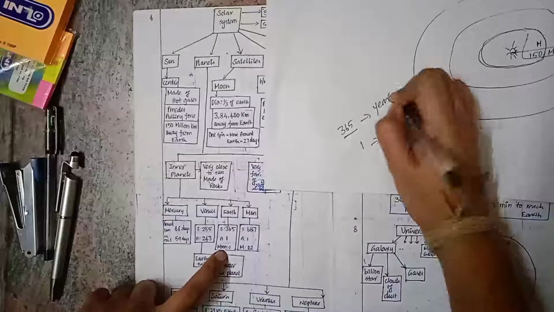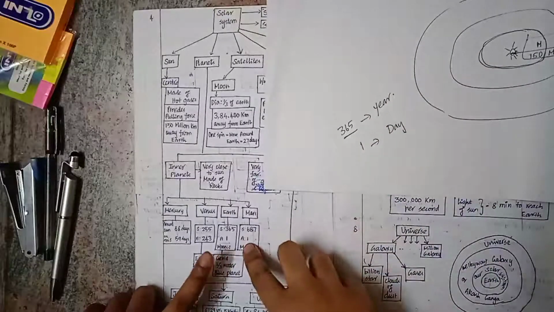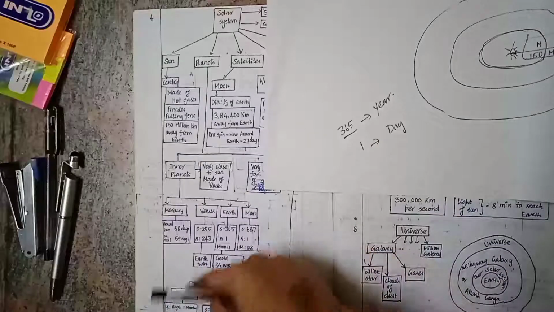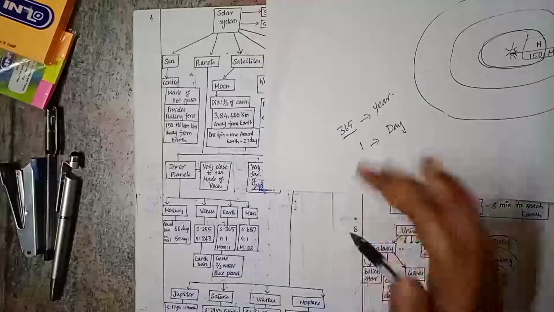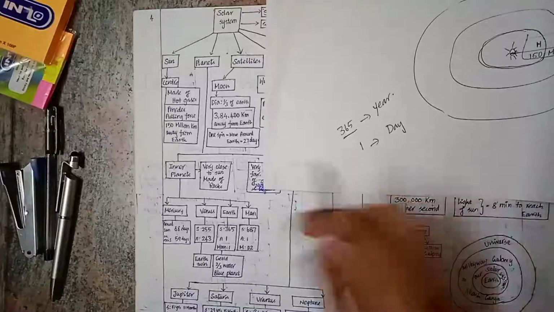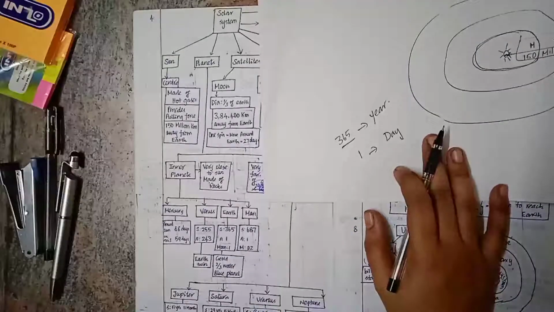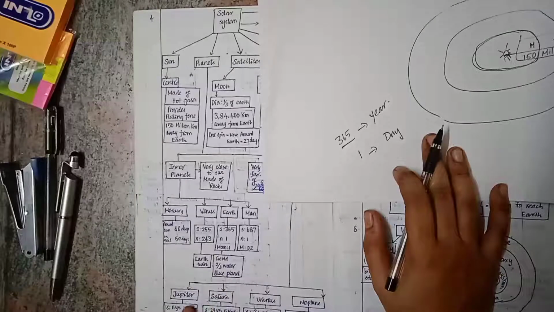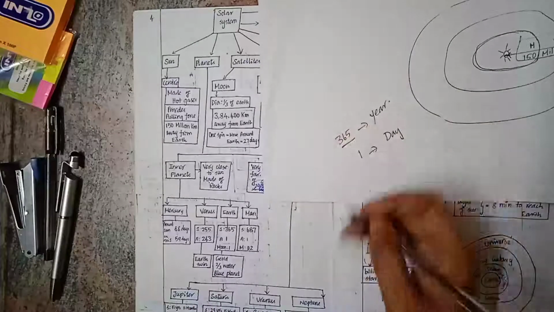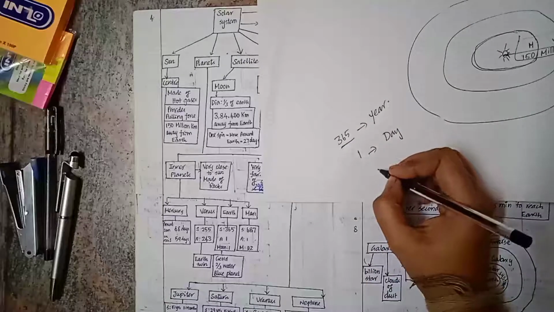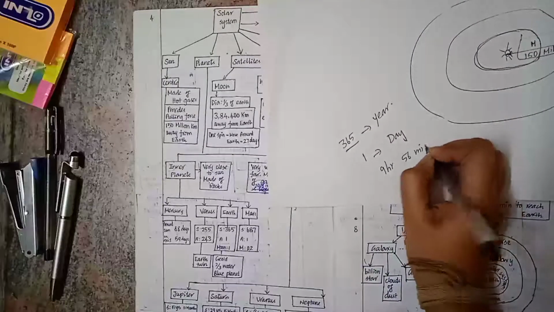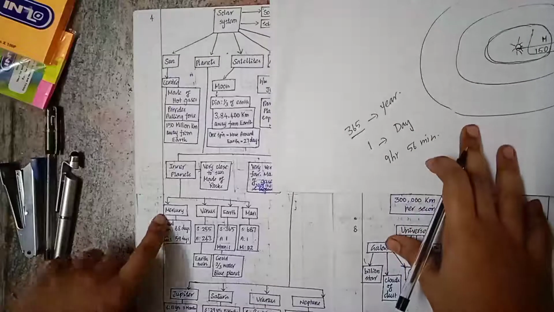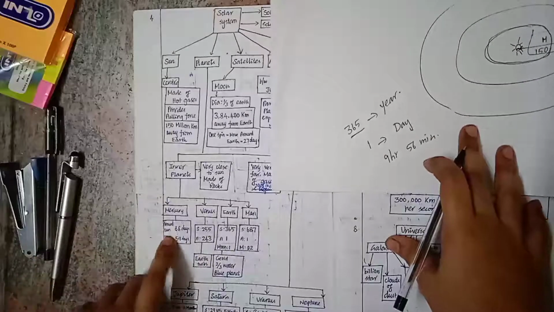a year. And then Mars also takes only 1 day, and Jupiter, Saturn, Uranus, Neptune, all these take less than 1 day. It takes some hours only. So the least amount of time taken is by Jupiter. Jupiter takes only 9 hours. Just remember the least amount of time. So on axis, Jupiter takes only 9 hours 56 minutes to rotate. And Mercury takes the least time to revolve around the sun.